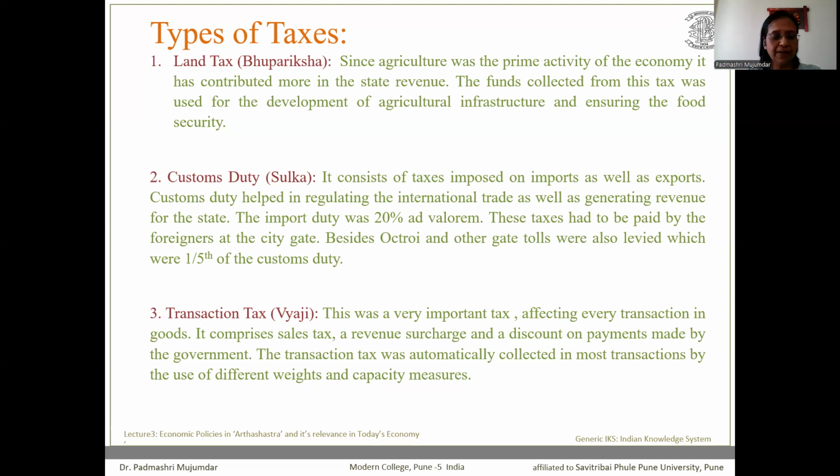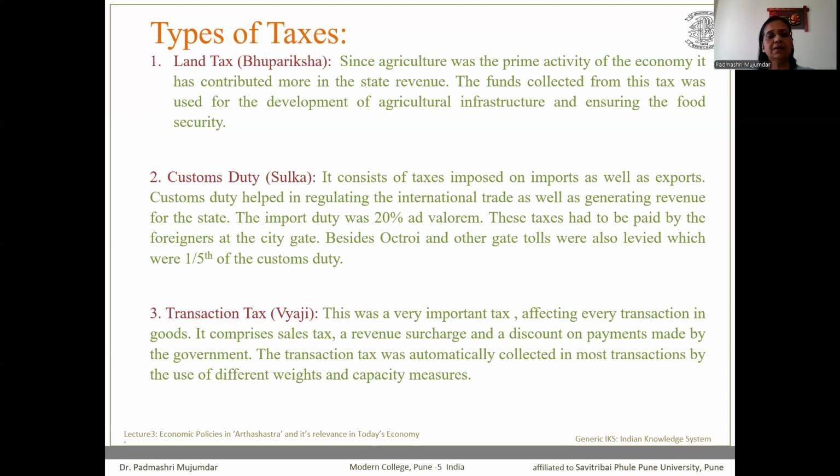It is a Latin phrase, and as per the meaning of this phrase, the taxes should be imposed according to the value of the imported commodity. These taxes had to be paid by the foreigners at the city gate. Other than this customs duty, certain octroi and other gate tolls were also imposed on foreign commodities, which used to be 1/5 of the customs duty.